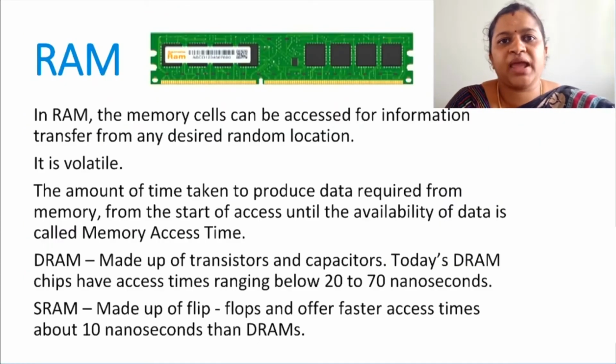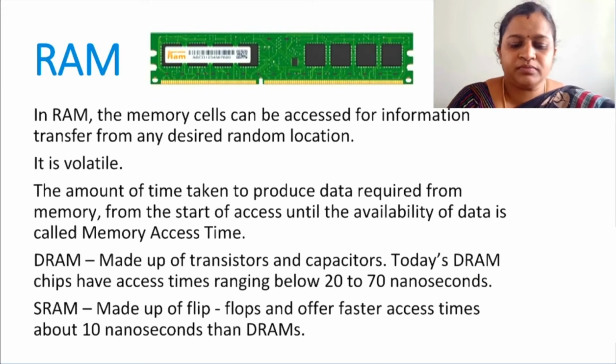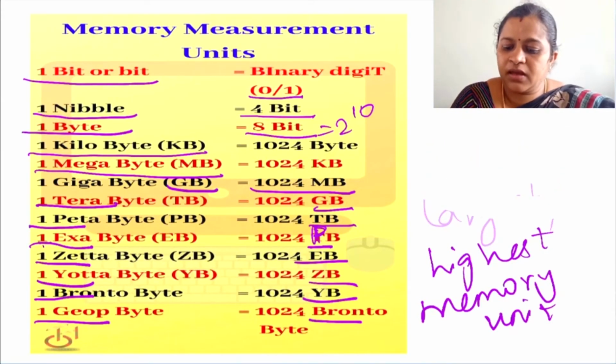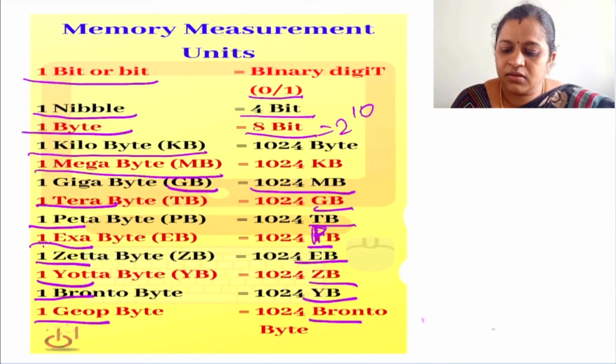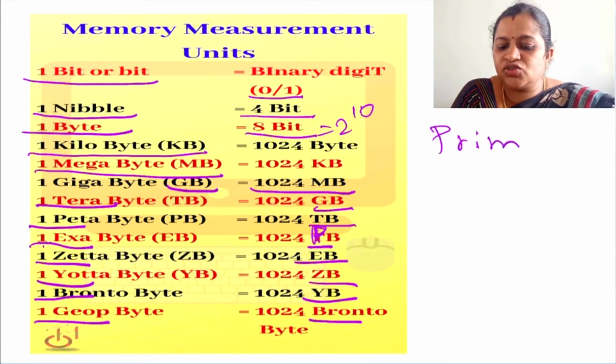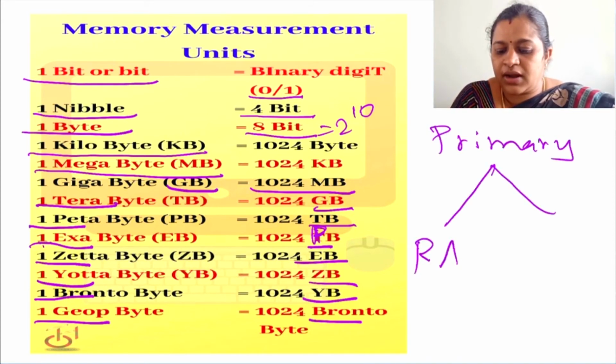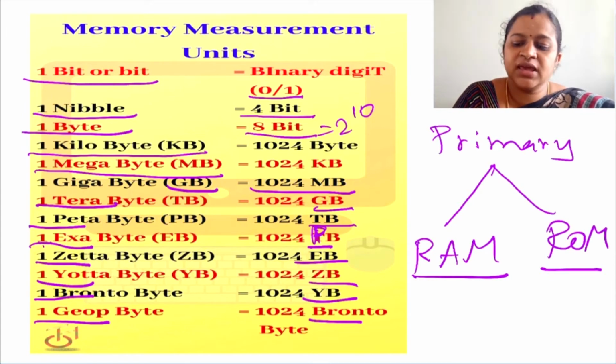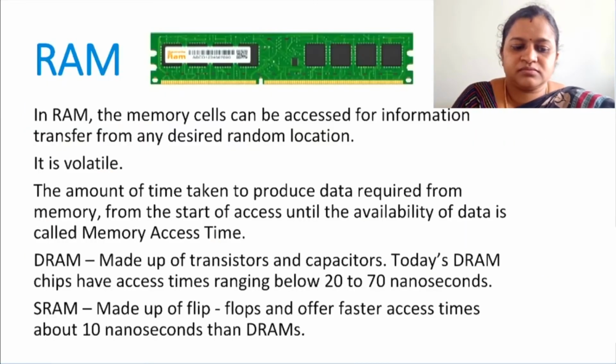Now let us move on to the primary memory. Primary memory, or main memory, is of 2 types. They are RAM and ROM. RAM means random access memory, ROM means read-only memory. Let us see these 2 in detail.